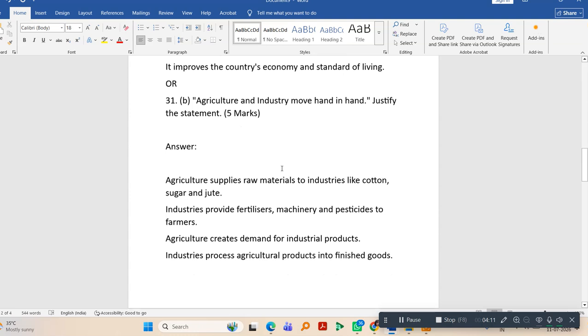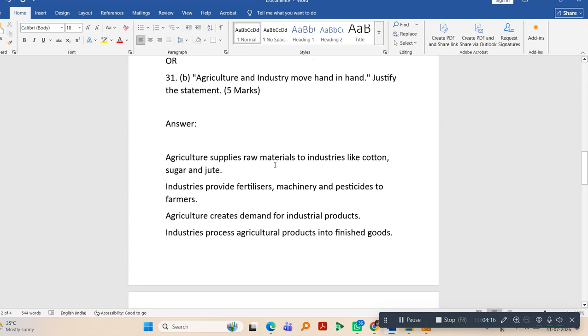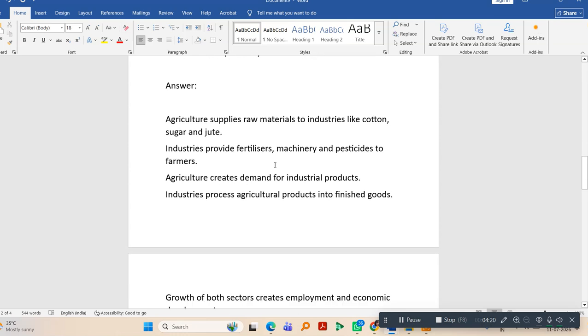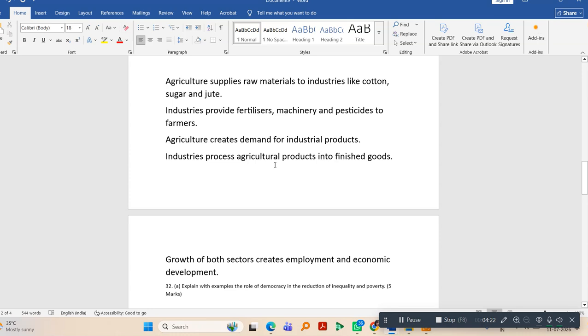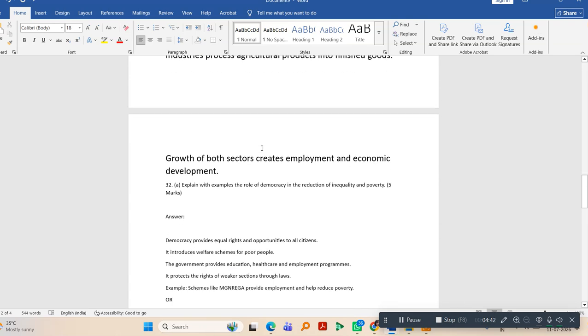Now I am going to discuss the points of 31st B. Agriculture and industry move hand in hand. Justify the statement. Agriculture supplies raw materials to industries like cotton, jute, and sugar. Industries provide fertilizers, machinery, and pesticide to farmers. Agriculture creates demand for industrial products. Industries process agricultural products into finished goods. Growth of both sectors creates employment and economic development.